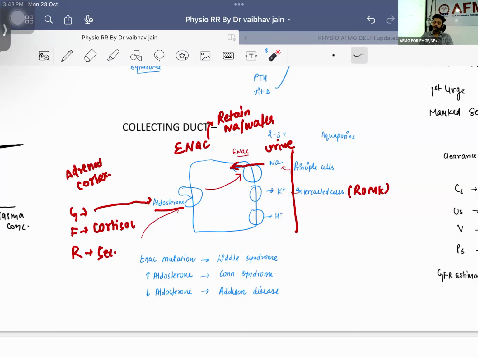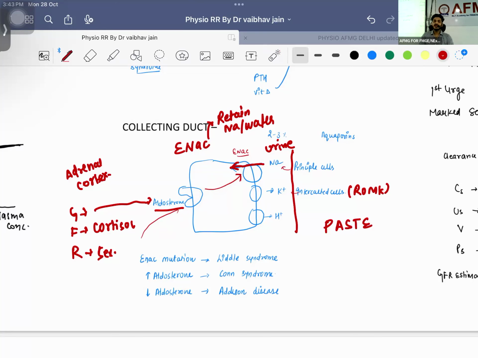Now, if I am giving an aldosterone antagonist, spironolactone, okay, what is going to happen? No aldosterone, no epithelial channels. Potassium will not go out. Potassium will be retained in the body. These are potassium sparing diuretics. So I have given you the mnemonic, that is PASTE. What is that PASTE?